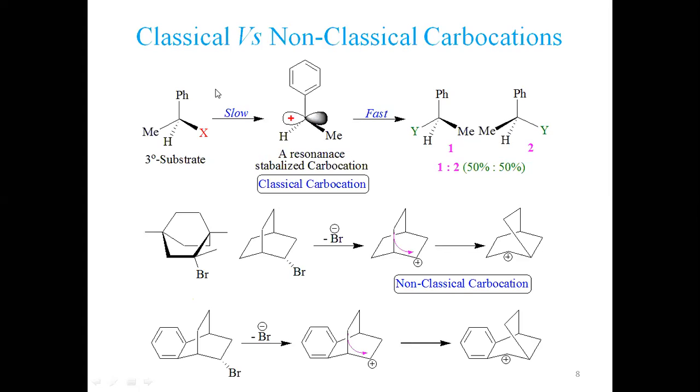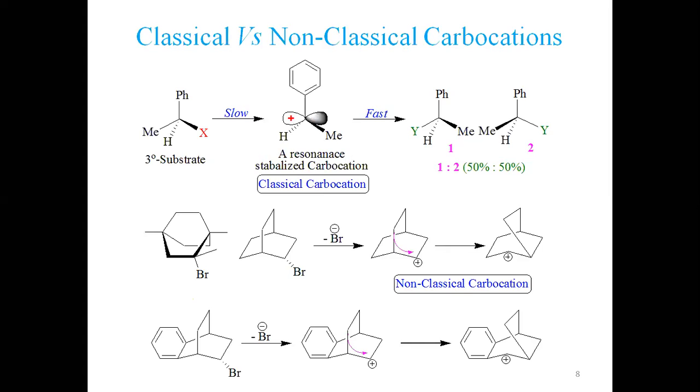Let's say rather than phenyl, we have a methoxy group present here, OMe. So oxygen has a non-bonding electron pair, and it is stabilizing this positive charge on this carbon due to resonance. So that shall also be a classical carbocation. A resonance stabilized carbocation is normally called a classical carbocation.